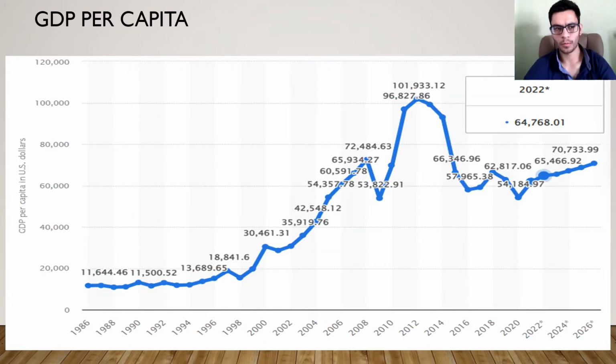Okay. When we analyze the GDP per capita is when things get interesting. The GDP per capita shows a country's GDP divided by its total population. In other words, it is how much money a person is making in a country. It is considered to be a very important indicator of the economic strength of a country, and a positive change is an indicator of economic growth. In 2022, the GDP per capita in Qatar will amount to around $65,000. And by the way, nowadays Qatar is one of the countries with the largest GDP per capita.